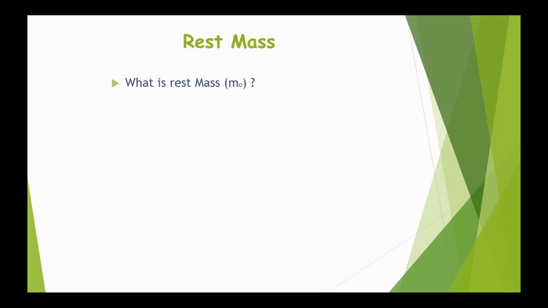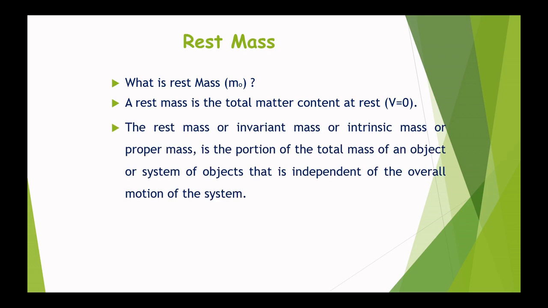The rest mass is the total matter content at rest, that is v equals 0. It can also be called the invariant mass, intrinsic mass or proper mass, whatever you may call it. It is the portion of the total mass of an object or system of objects that is independent of the overall motion of the system. So by this we can say that the rest mass of a photon is 0.